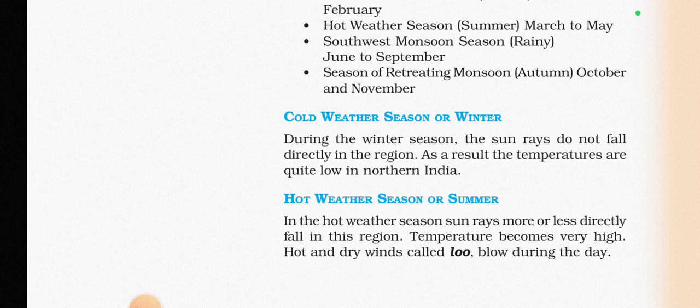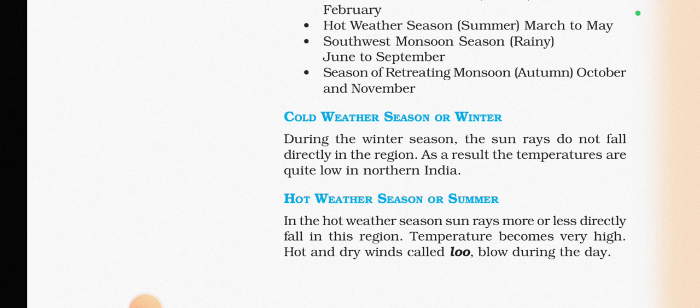The first one is the cold weather season or winter. During the winter season, the sun rays do not fall directly in the region. As a result, the temperatures are quite low in the northern hemisphere. It is generally because our earth is revolving around the sun, as you already know or have read in the previous chapter.